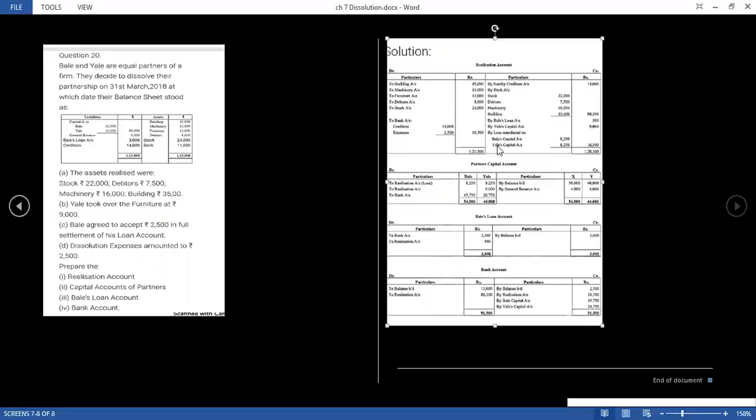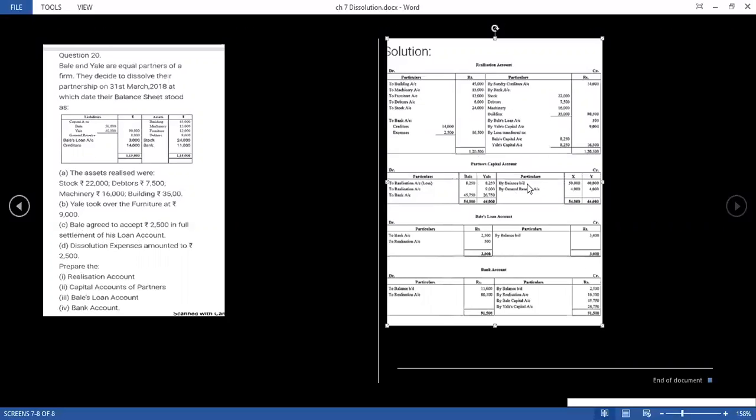Now partner's loan, Bale's loan was also mentioned here, because they said that Bale has agreed to accept 2500 in full settlement. So first of all, we have to transfer Bale's loan here, and then on the debit side it will be paid. Bale's loan 2500 is to be paid. Now the loss we have transferred here, students.